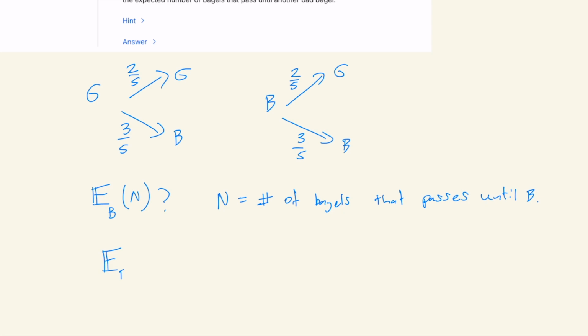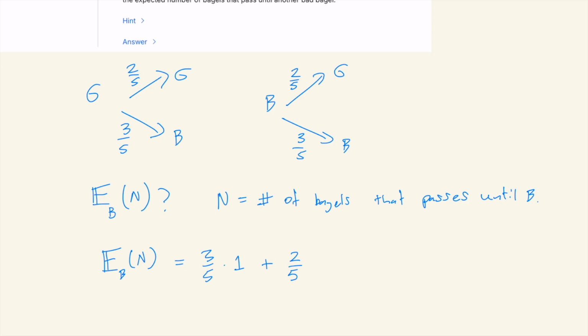So this is just expected value, which means we need to consider all of the possible outcomes and their probabilities. So the first outcome is that right away we get a bad bagel. So there would be 3/5 probability of that occurring, and that would be one bagel that passes until we reach B, until our sequence terminates. But there's a possibility of that not happening. There's a possibility that we get right away a good bagel, and that, of course, has a 2/5 probability.